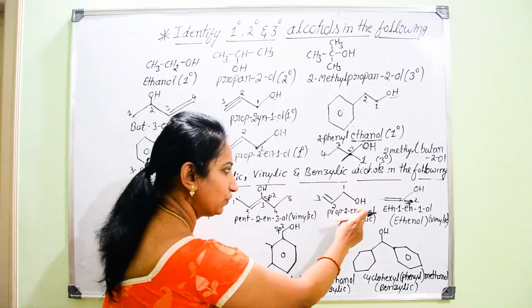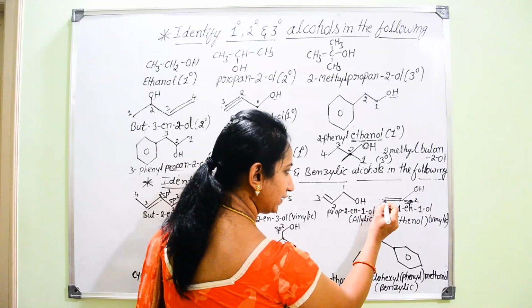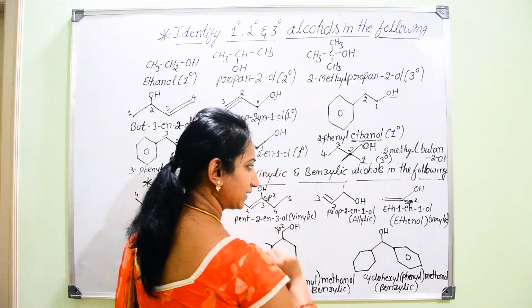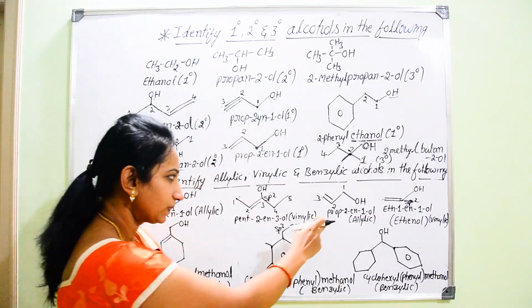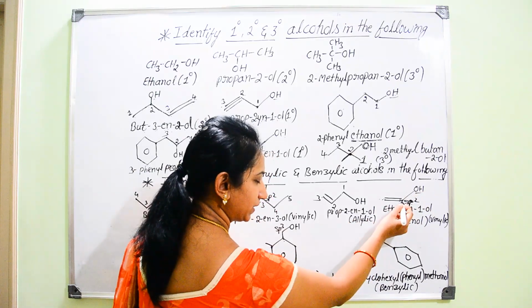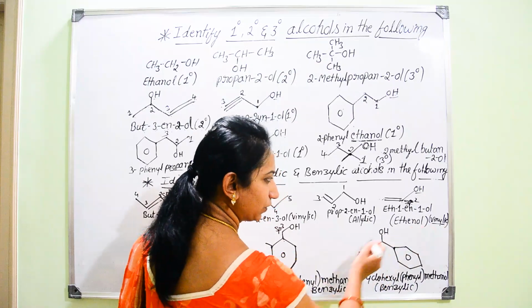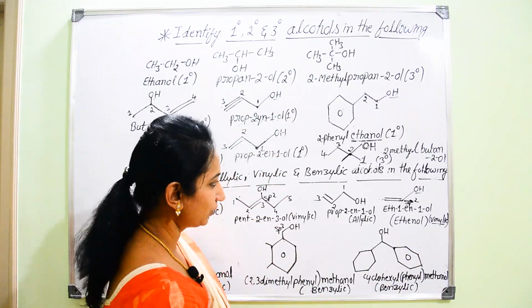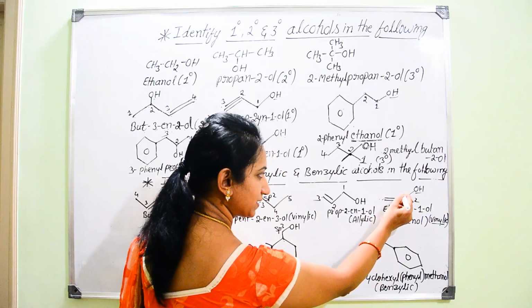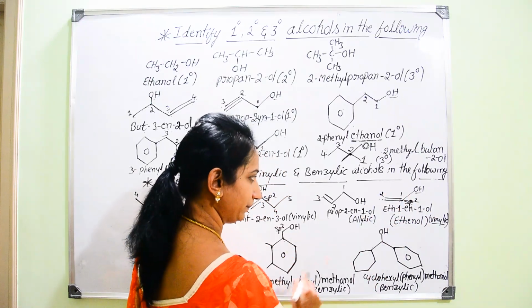Next, if you go for the next example, here there is a double bond, and to this double bonded carbon atom there is an attachment of OH. Now, in this case, since the OH group is attached to the double bonded carbon atom, what type of alcohol can you consider? Vinylic alcohol. What is the IUPAC name you can give? It is first carbon atom, it is second carbon atom.